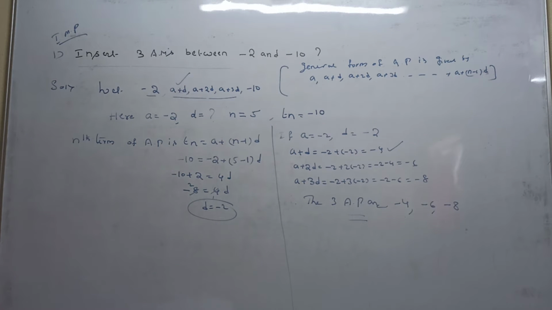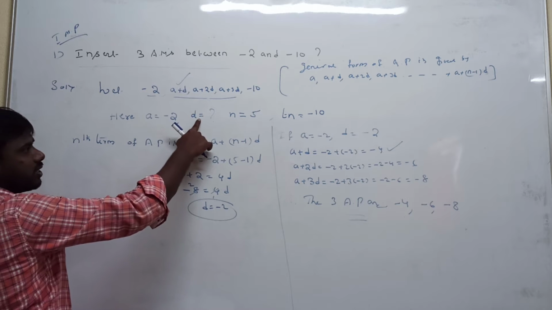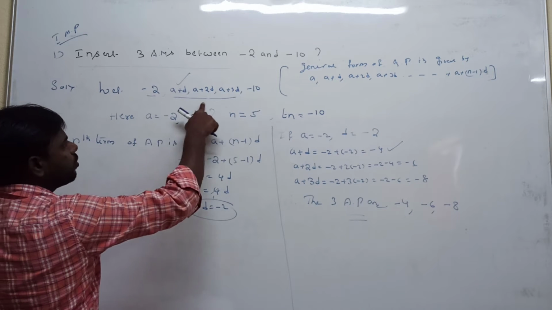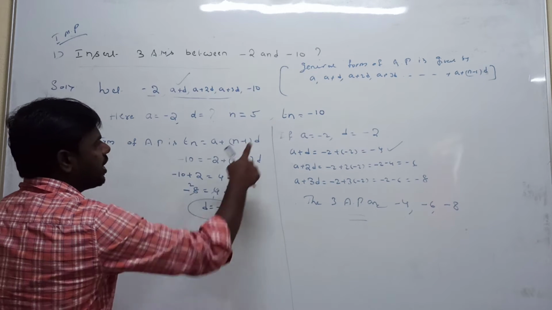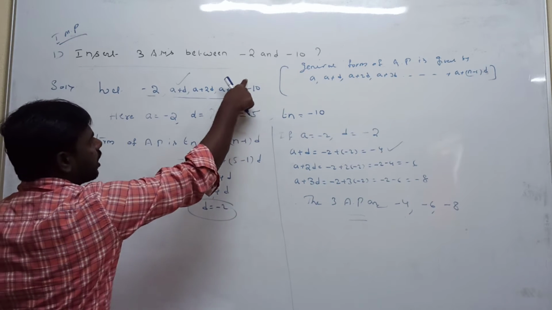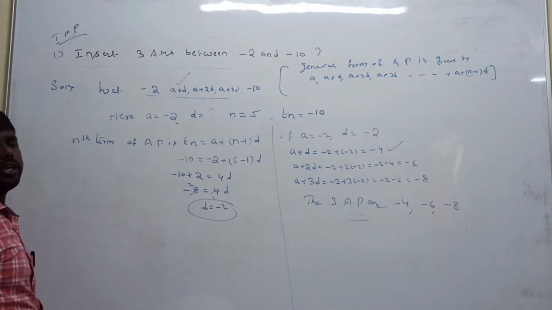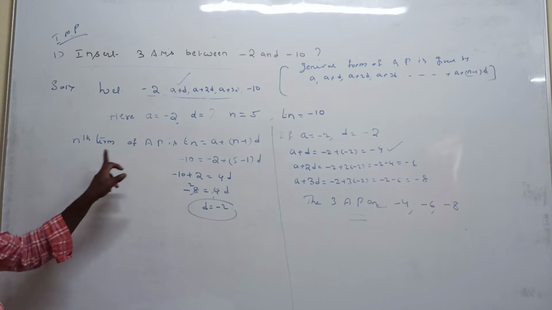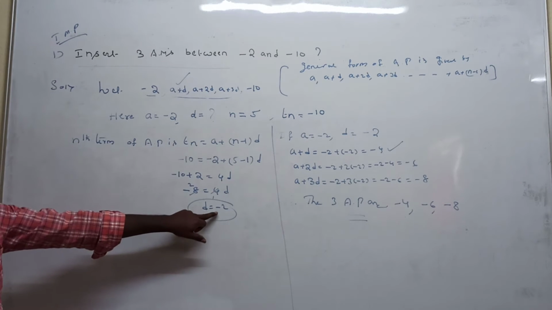In the given sequence, a is equal to the first term, the common difference you don't know, you can calculate that. N is equal to how many elements there will be in total? 5 numbers. So we can write n is equal to 5. The nth term, the last term, Tn is equal to minus 10. Now we apply the nth term of the arithmetic progression formula. Substitute all the values, finally we get d is equal to minus 2.